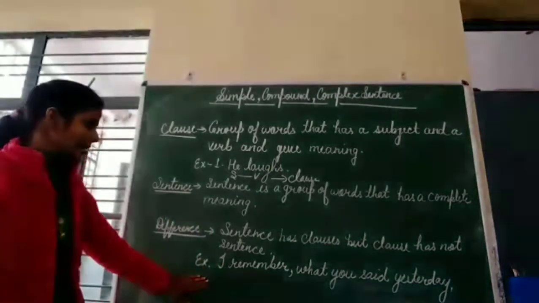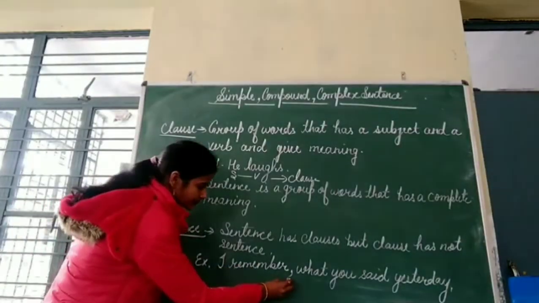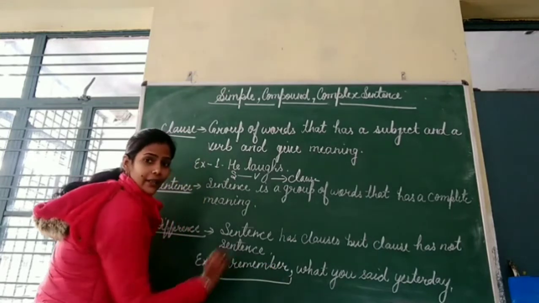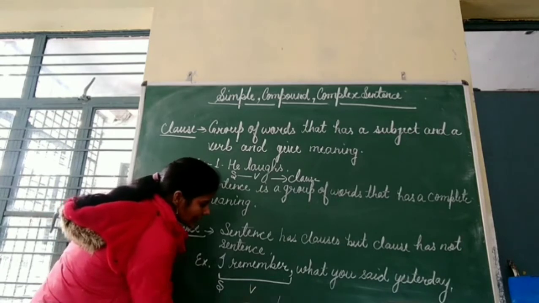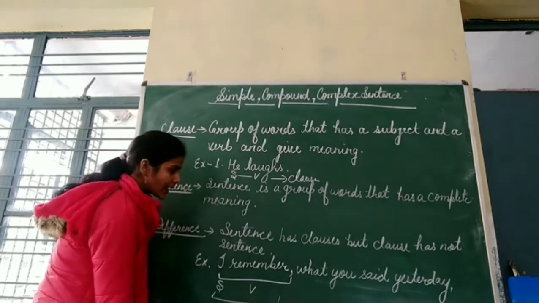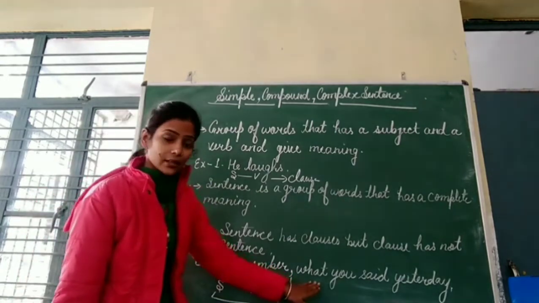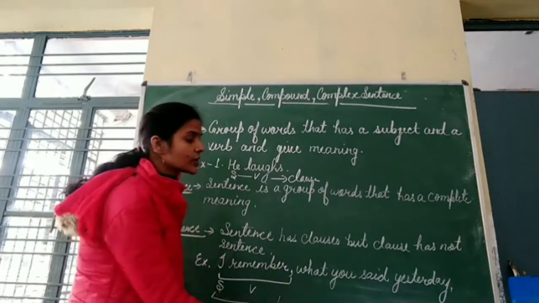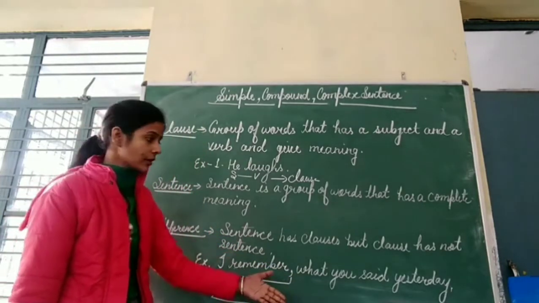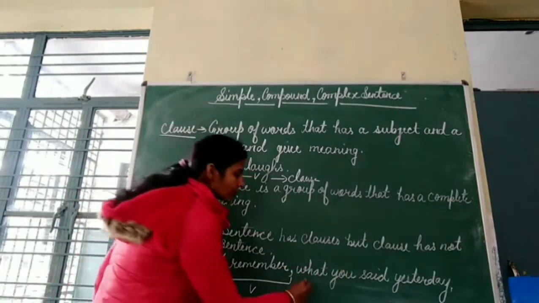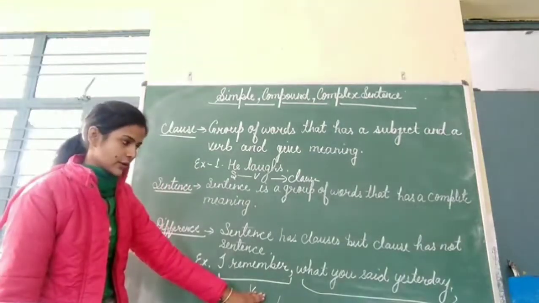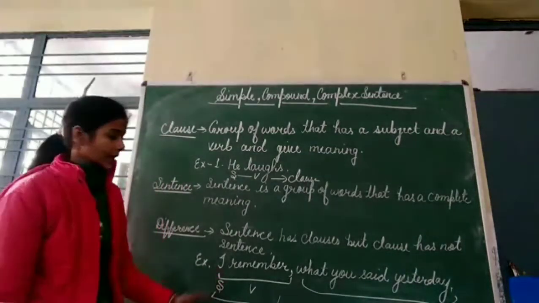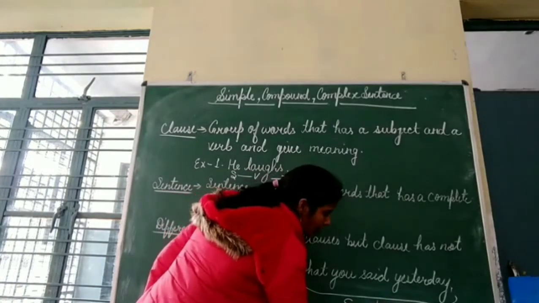See the example: I remember. In this part, I is the subject and remember is the verb, so this is a clause. But something is written here: what you said yesterday. I remember what you said yesterday. This part is also included in this sentence, and it also has a subject and a verb, so this is also a clause.